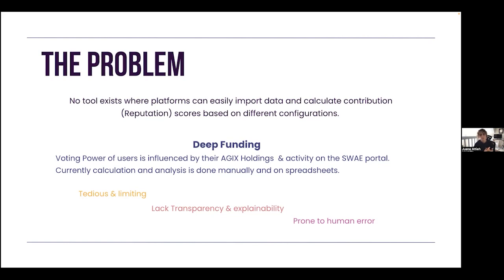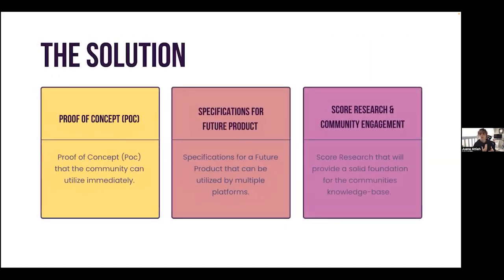As you know, that's prone to human error. It's quite tedious, especially with the increase in the number of participations. It's limiting, and it lacks transparency and also explainability for the wider community. So we aim to solve this problem by first building a proof of concept. This proof of concept will be utilized by the community immediately. Then we're also going to outline specifications for a future product that we would want to open up for various projects and platforms, as well as conducting score research and community engagement.